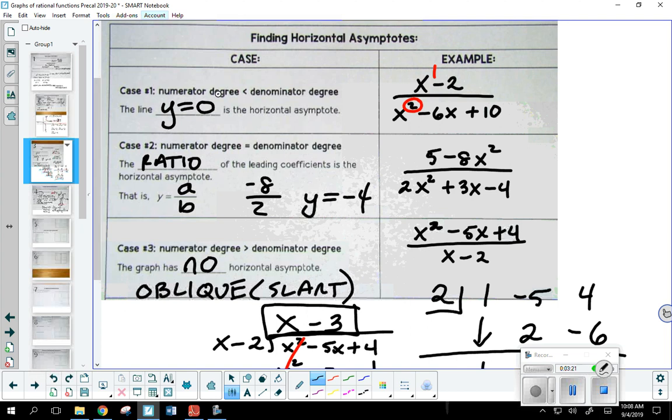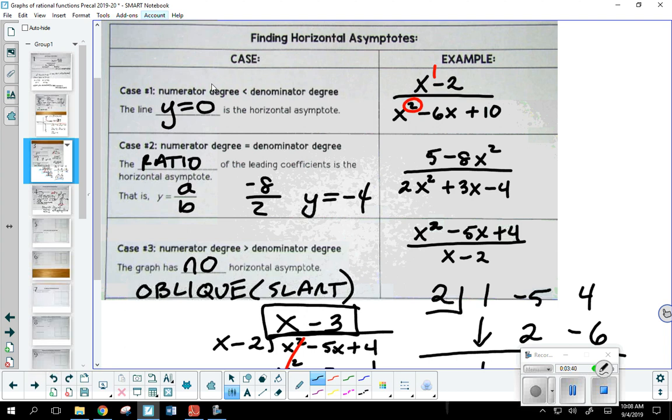If the numerator's degree is less than the denominator's, as this example shows, degree of 1 over a degree of 2, this is the one time you don't have to do any work. X-axis, y equals 0, will be your horizontal asymptote. Okay, but only if the numerator's degree is less than the denominator's.